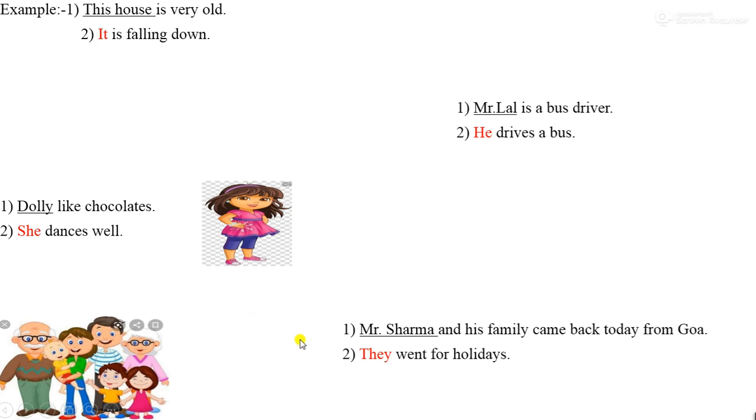name. Next example. Mr. Sharma and his family came back today from Goa. Number 2. They went for holidays. Here, in place of Mr. Sharma and his family, we have written they, and they is a pronoun.